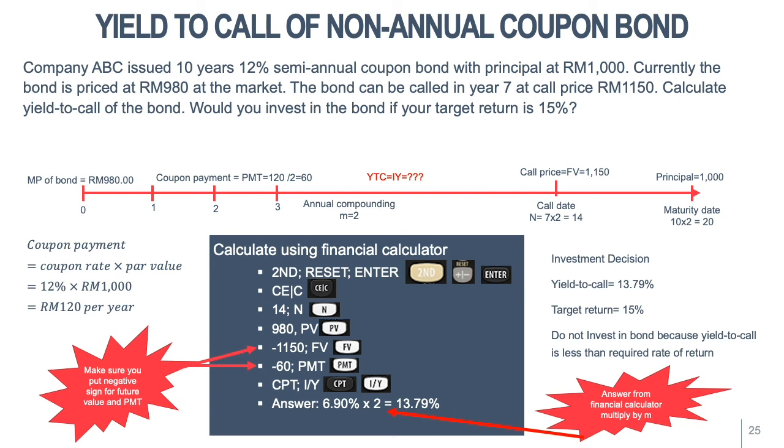Compute IY, you get 6.90% times 2, the number of compounding, so you get 13.79%. So you compare with your target return. In this case, your target return is 15%. Yield to call is less than your target return, so you should not invest in this bond because the return offered by the bond is lower than your target return. That's all for the bond valuation. Thank you.